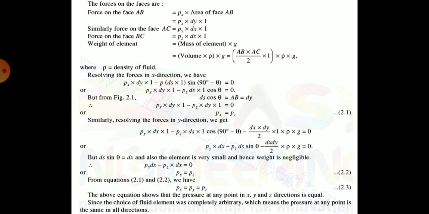These equations show that the pressure at any point in x, y and z direction is equal. Since the choice of fluid element was completely arbitrary, the pressure at any point is the same in all directions. That is, in x direction, in y direction or in z direction, the pressure intensity will be the same at that point.